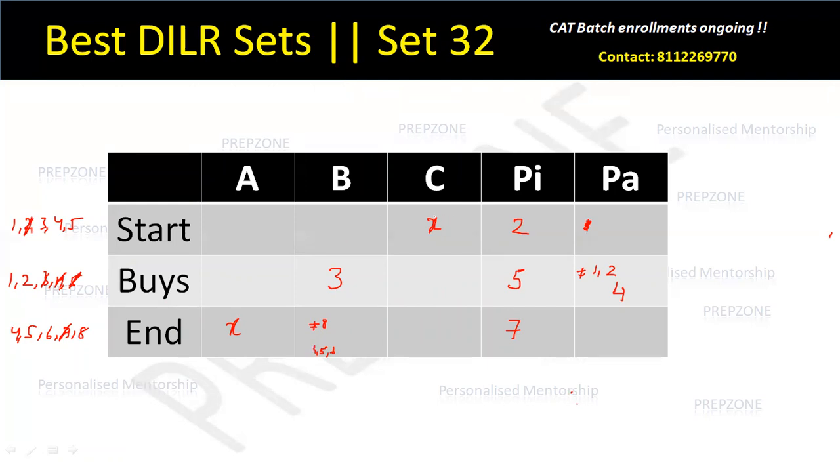Then if we talk about C, is there any information given on C? No. So I know 1 and 2 is done. Sorry, only 2 is done. तो यहाँ पे मैं क्या हो सकता है? Like, can I have 1 here?